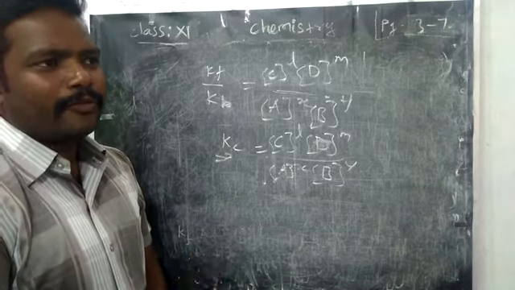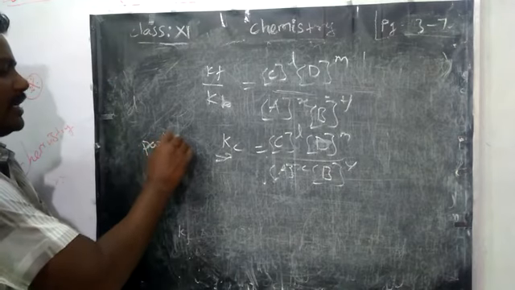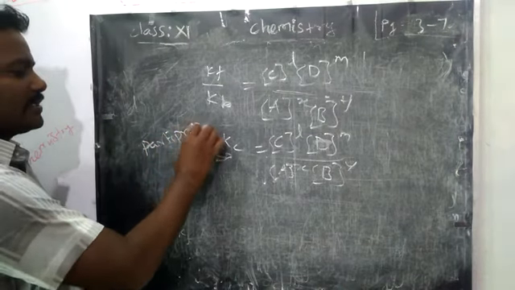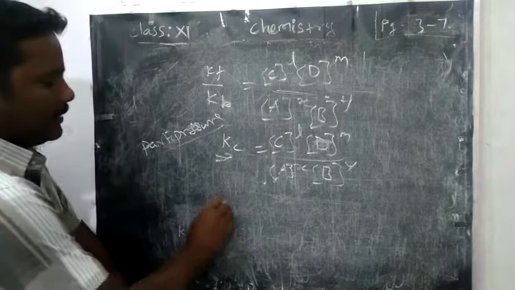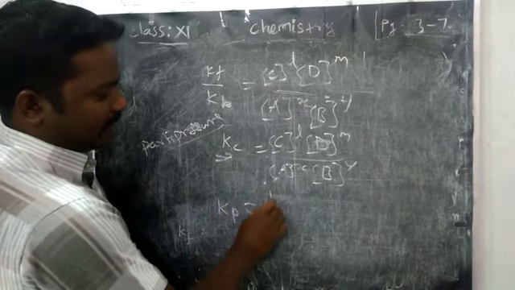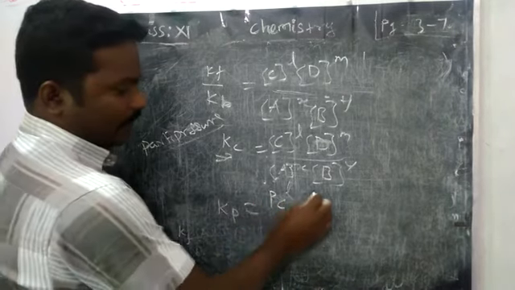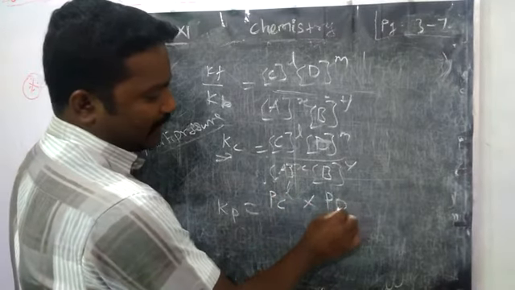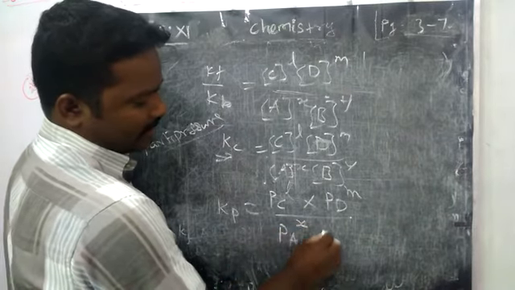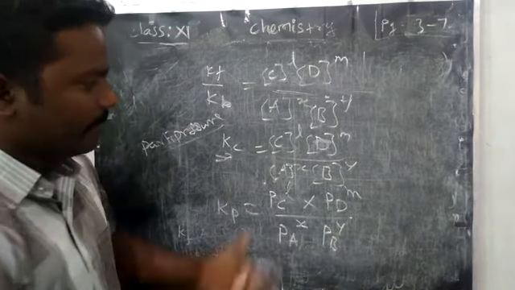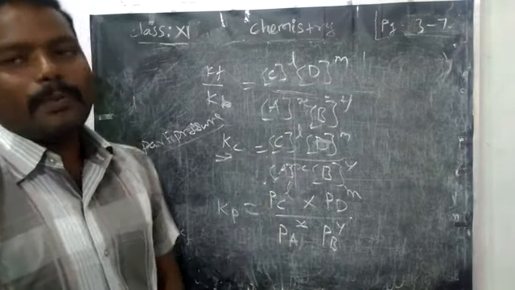But if the reactants and products are in the gaseous state, we apply partial pressure, because pressure partially affects the concentration of reactants and products. So Kp is equal to the partial pressure of C with power L times the partial pressure of D with power M, divided by the partial pressure of A with power X and the partial pressure of B with power Y. You can copy from Kc, removing the concentration and applying the pressure term.